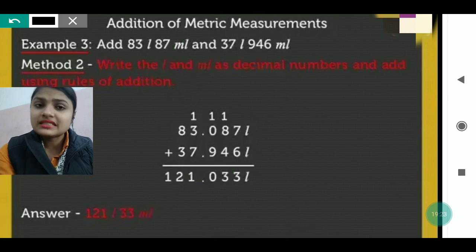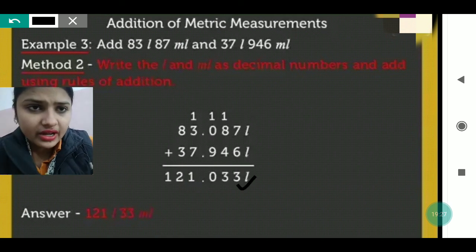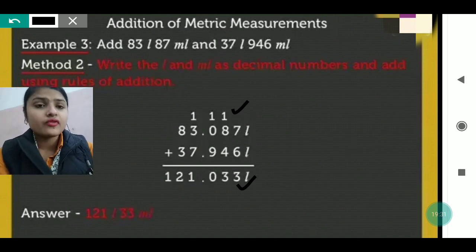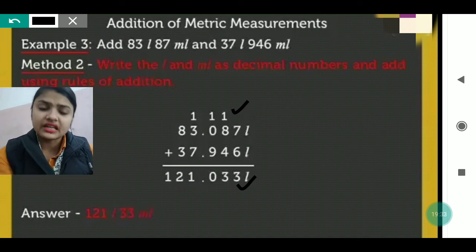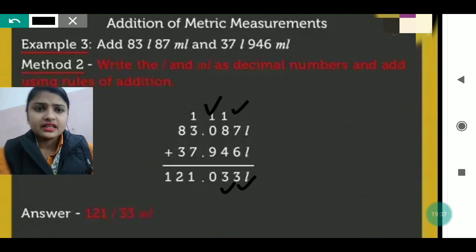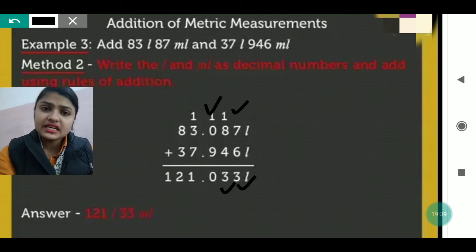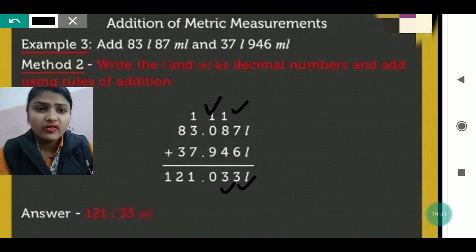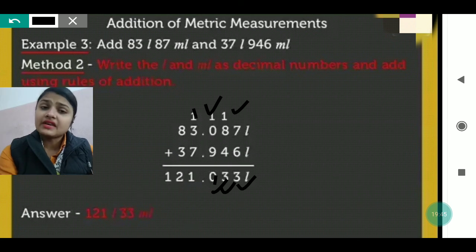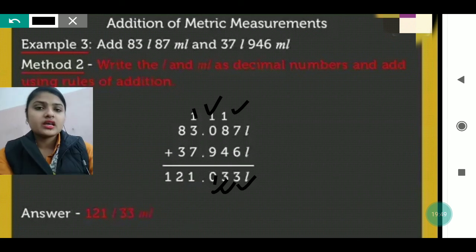So 7 plus 6 will be 13, 3 will be written down and 1 we will take carry, which I have written up. 8 plus 4 will be 12 plus 1 is 13. So 3 we will write down and 1 we will take carry. Now 9 plus 1 is 10. So 0 will be written down and 1 we will take carry. 3 plus 7 is 10 and plus 1 is 11.